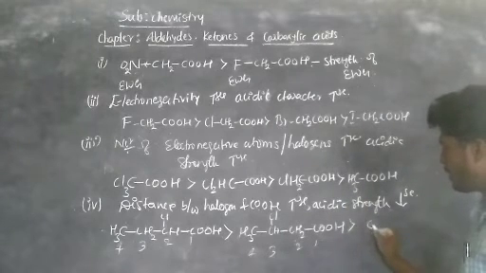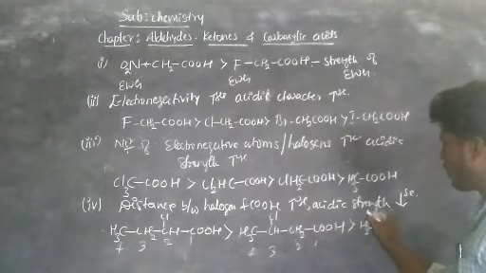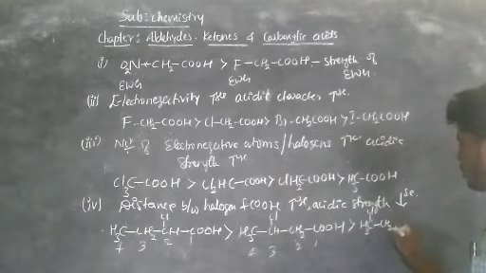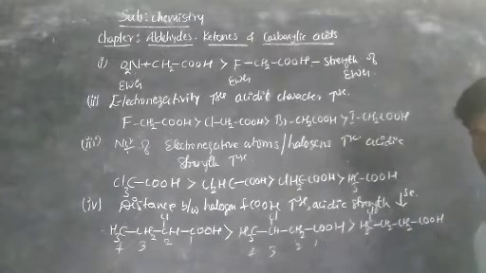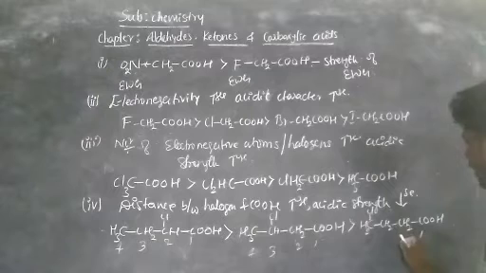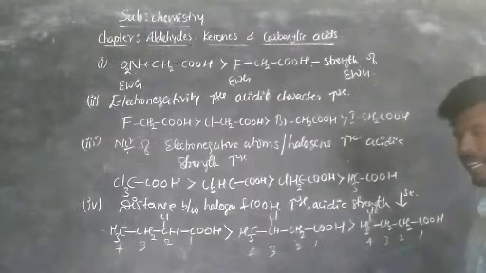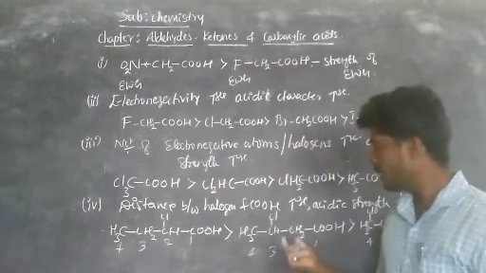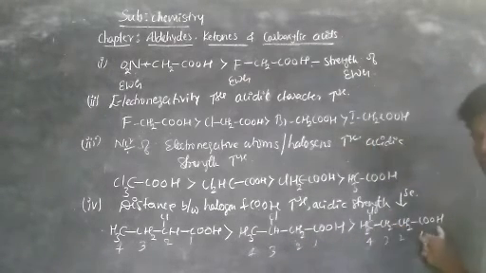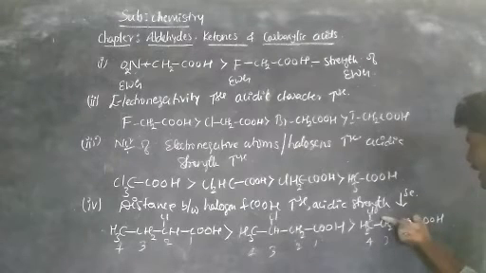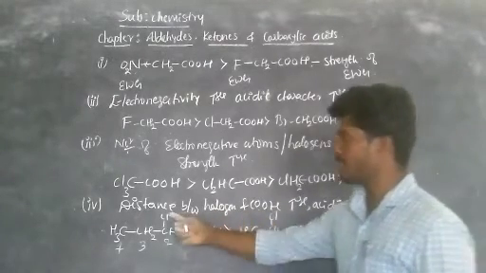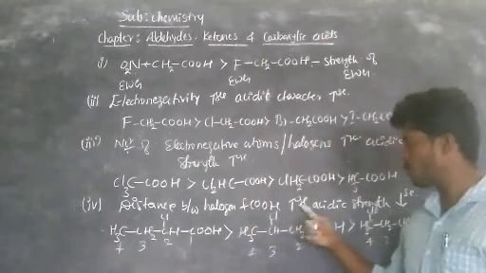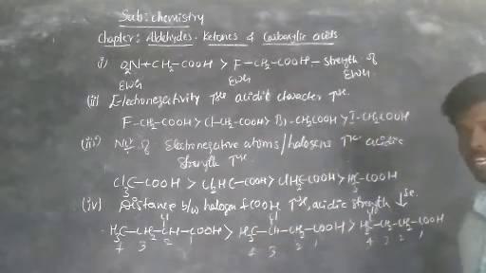Now the next one is CH2ClCH2CH2COOH. Got it? Now here the 4th carbon contains chlorine. It means the distance between chlorine and the carboxylic acid increases. That is why we say that as the distance between the halogen and the COOH group increases, acidic strength decreases.